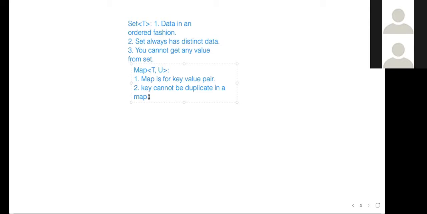Similarly, map is of two types. People always use things like HashMap and TreeMap. You can read about them if you want. The crux is the same. In a TreeMap, the keys are always arranged in sorted order. In a HashMap, we use a hash table.